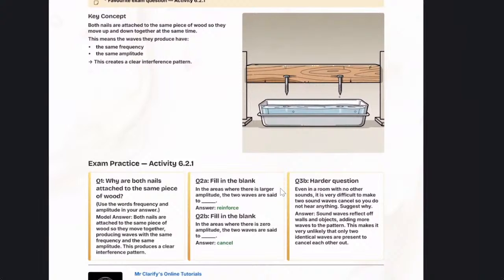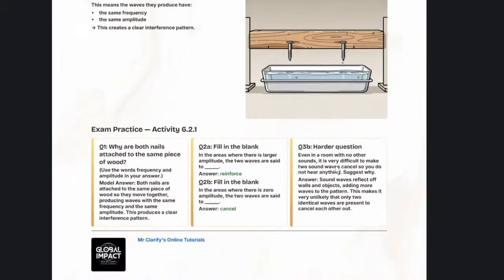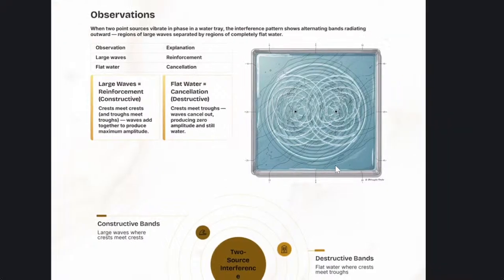We're going to talk about how you hit them sideways so that they stick onto the wooden plank. This is exactly how you do it. You force them, then you dip them together into that water bath. When they dip into the water, they are going to create those waves, those ripples, and the ripples will meet. That is where you see interference.